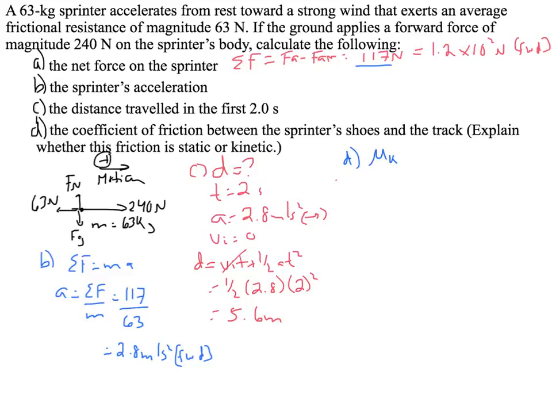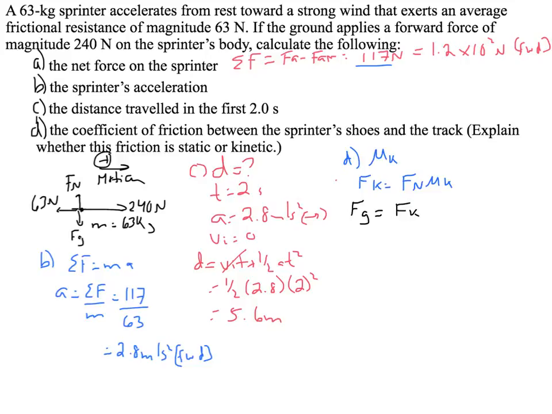So we have our Fk equals Fn times mu k. Now the force applied by the ground is the frictional force, and that's something that's very important to keep in mind. So you say force of the ground is equal to the kinetic friction force.